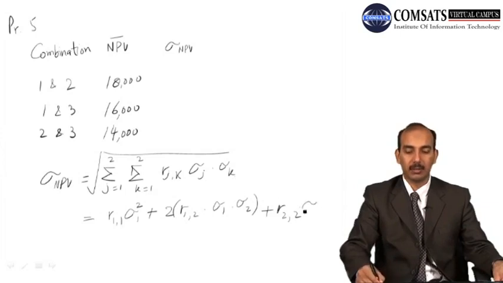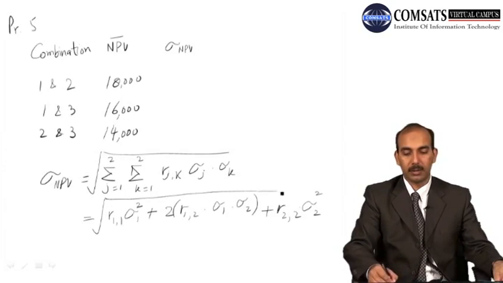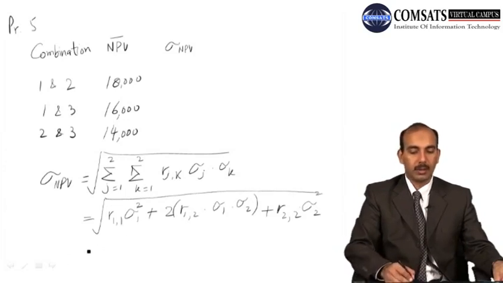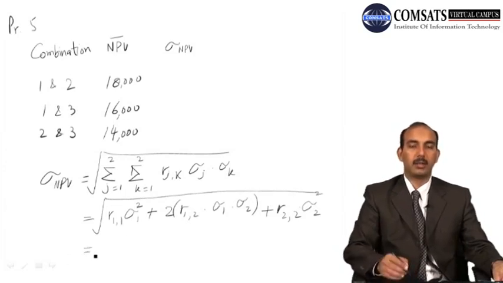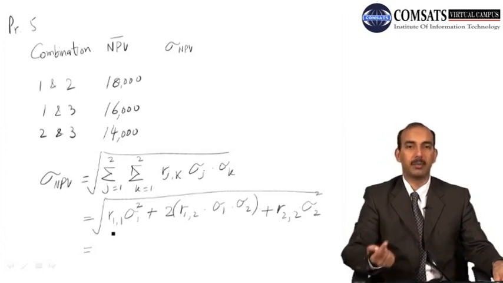In that case it will become a square of the standard deviation of the 2. And also we have a square root for it, and for these things it should be noted that the correlation of proposal with itself is 1.